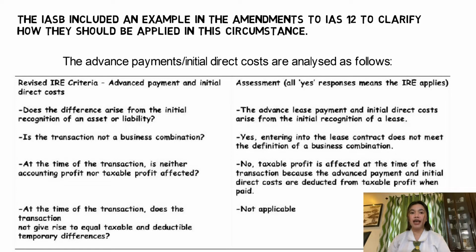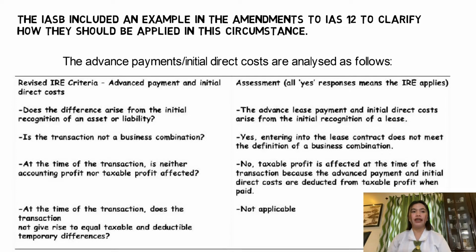The answer is yes. Entering into the lease contract does not meet the definition of a business combination. Third, at the time of the transaction, is neither accounting profit nor taxable profit affected? The answer is no. Taxable profit is affected at the time of the transaction because the advance payments and initial direct costs are deducted from taxable profit when paid.